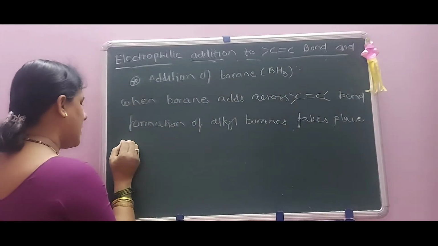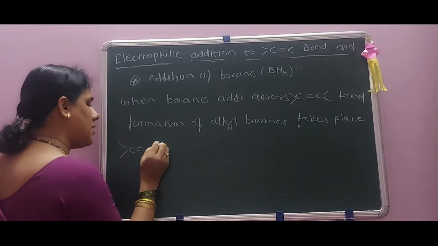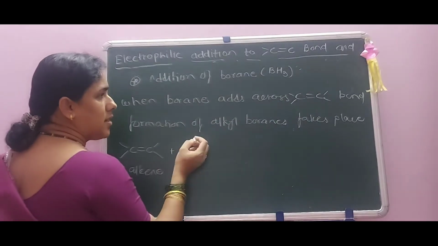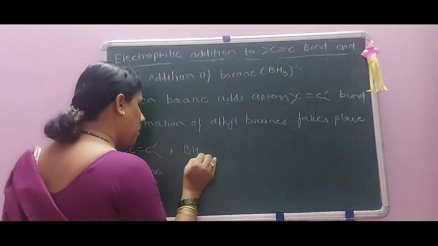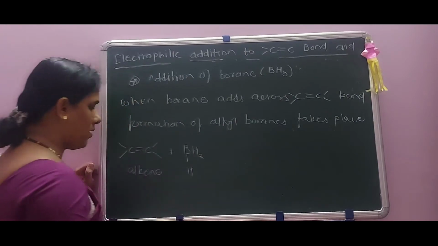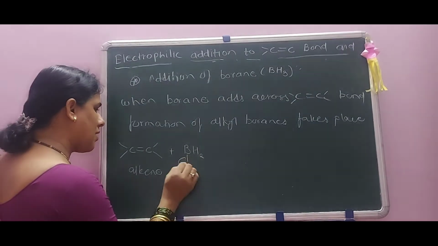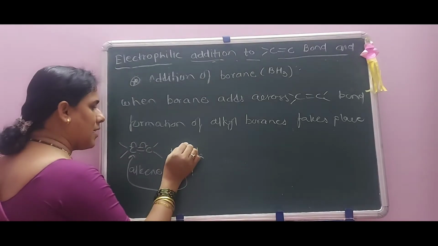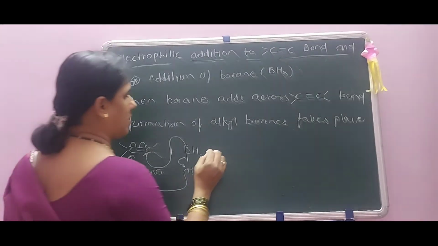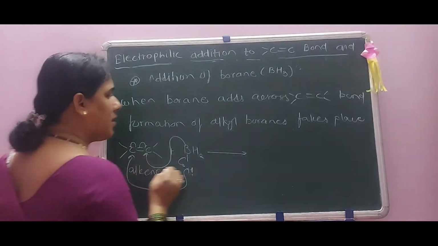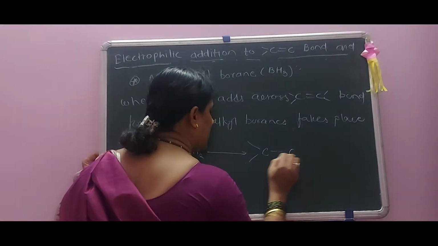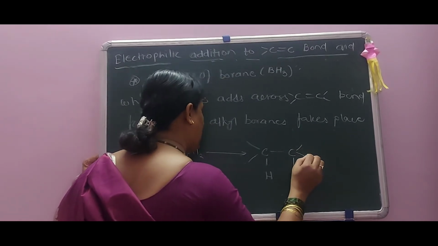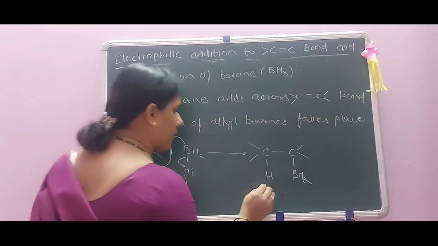Here the reaction is like this: C double bond C here. This is an alkene, plus BH3, BH2 and H here. This H goes on here, the bond is closed, and this BH2 goes on the other carbon. There is formation of this H and BH2, that is alkyl borane.